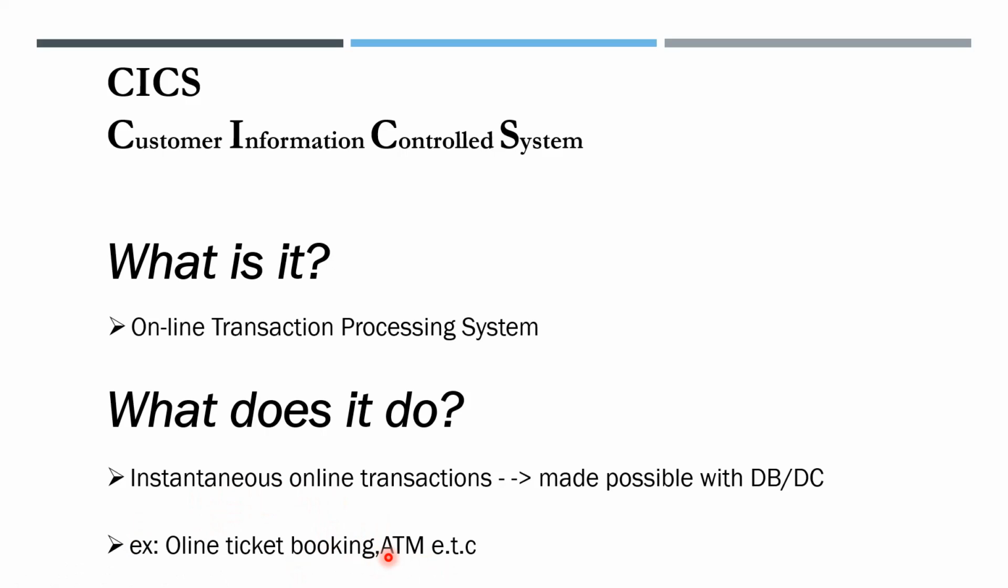And at an ATM, when we perform money transfer, money credit, money deposit, or withdrawal, for every transaction we get an immediate response and a printed bill. All these systems are referred to as Customer Information Control System, KICS, online transaction.